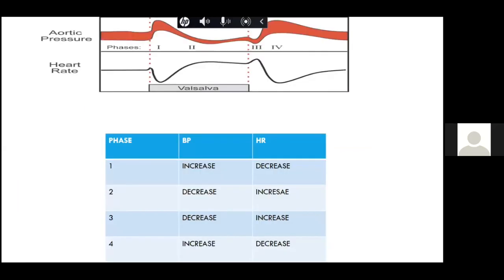Now, this is a short summary of the 4 phases. In phase 1, there is an increase in venous return, so the BP increases, heart rate decreases. In phase 2, venous return decreases, so BP decreases, heart rate increases. In phase 3, the venous return is increasing, but the blood pressure is not increasing because of the increased intrathoracic pressure. So the BP is decreasing and heart rate is increasing. And finally, in phase 4, there is overshoot of the BP, and that is why there is a reflex bradycardia.